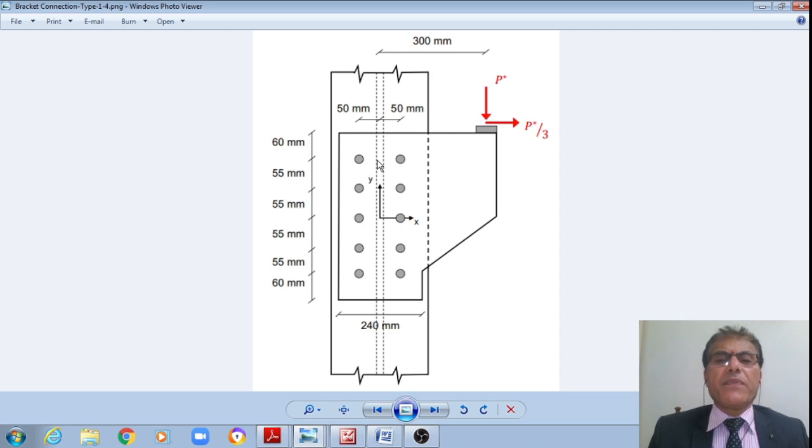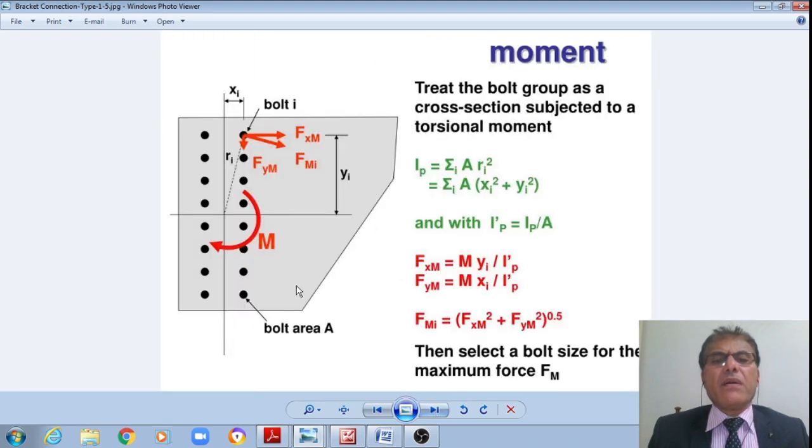This is another schematic of the type 1 bracket connection, right. Now just now I explained that this is subjected to a moment about the bolt CG, right. And the bolts are also provided on the same plane about which the moment is applied, right. However, this extreme bolt is subjected to the direct shear as well as the shear due to the torsion. We will see that in the numerical problem, students. Then you will understand, right?